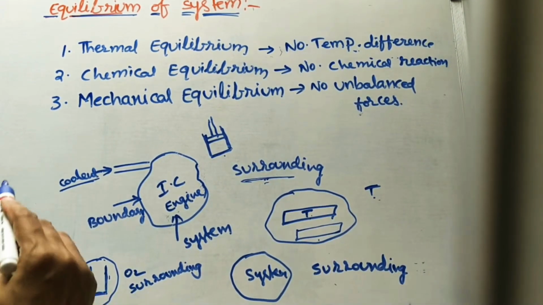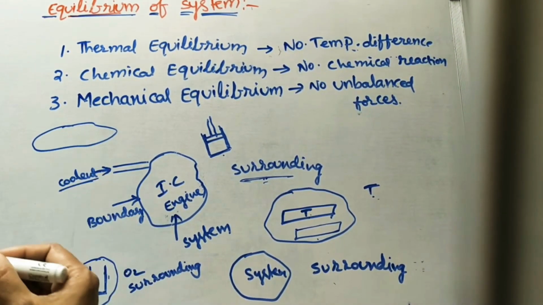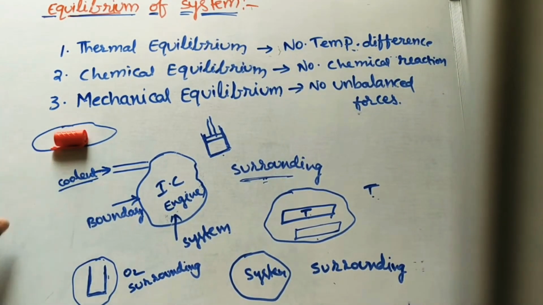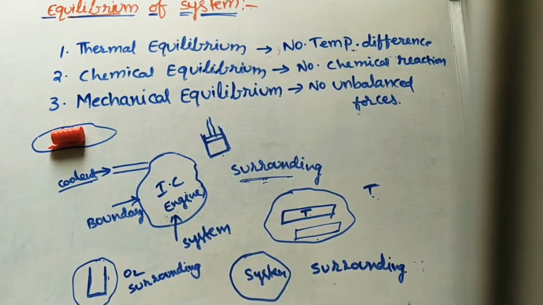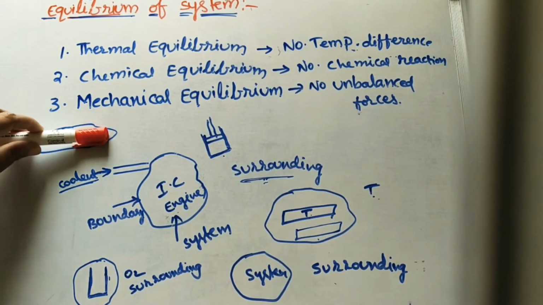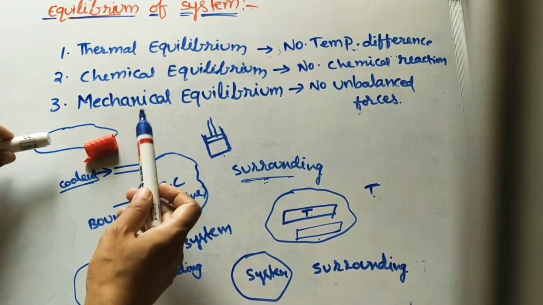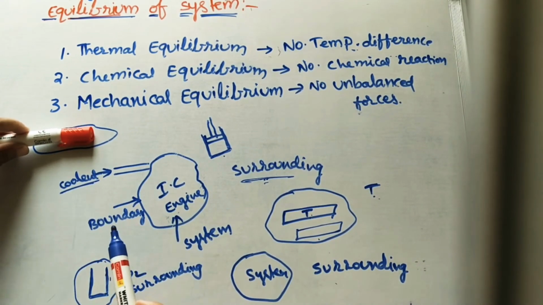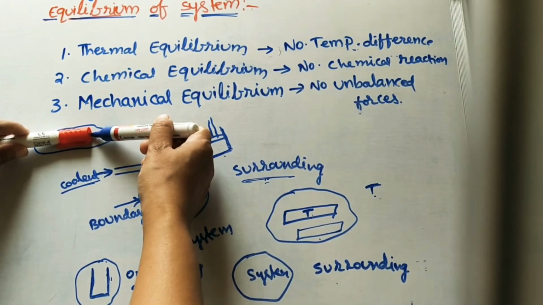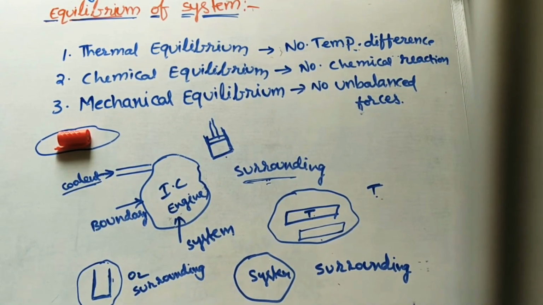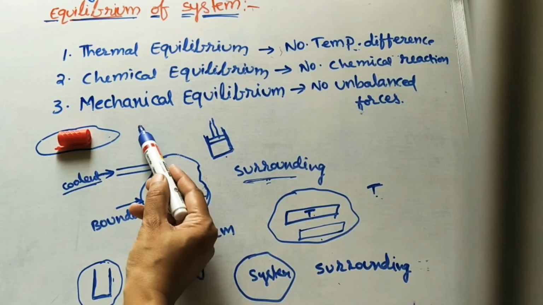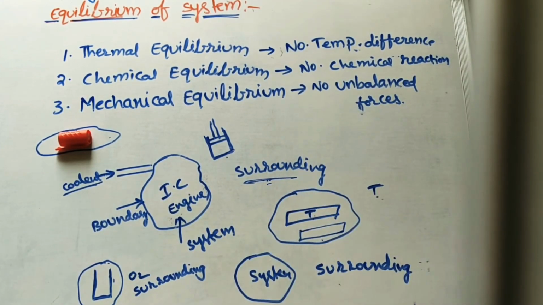Now I am keeping this object in the system. This object is in a balanced state, so there are no unbalanced forces. If I give one force on this side, it moves in this direction, so it has an unbalanced force. Whatever force I apply, we have to apply the same force in the opposite direction, so that the system is in the equilibrium condition. So between system and surroundings there will be no unbalanced forces. This is called mechanical equilibrium.